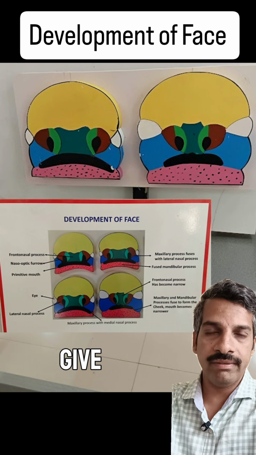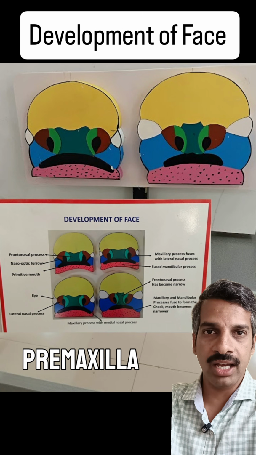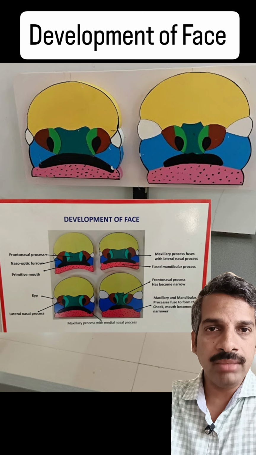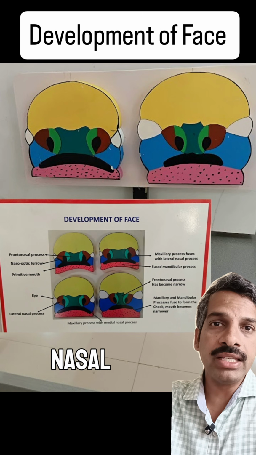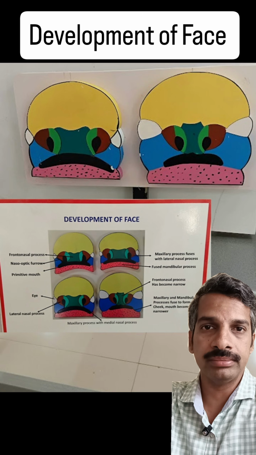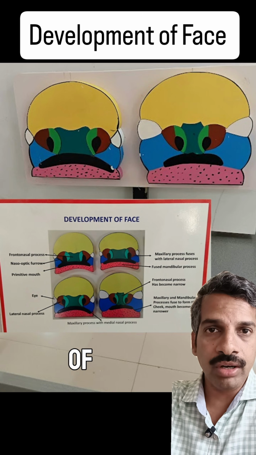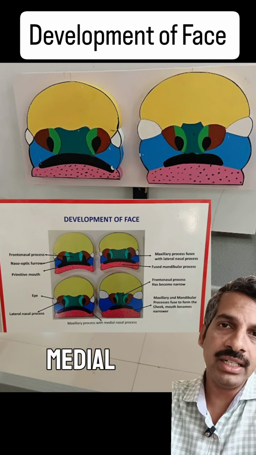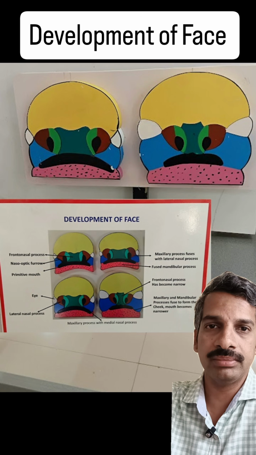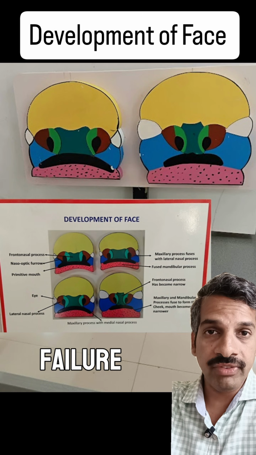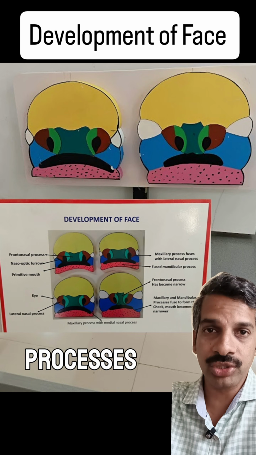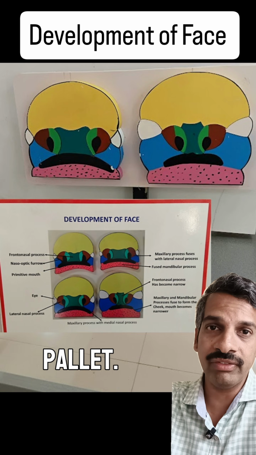Thus formed will give the philtrum, premaxilla, and primary palate. So it is the maxillary prominence uniting with the medial nasal prominence, forming the upper lip. Remember, failure of union of the medial nasal prominence with the maxillary prominence will lead to cleft lip. Similar failure of union of the internal primary palatine processes leads to cleft palate.